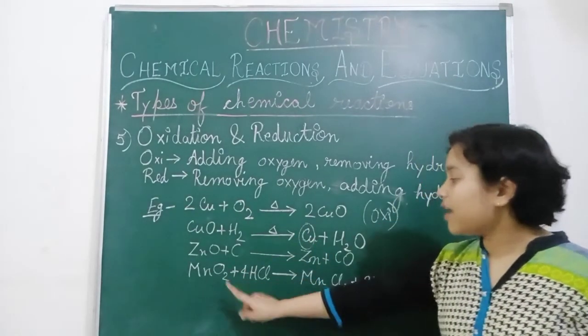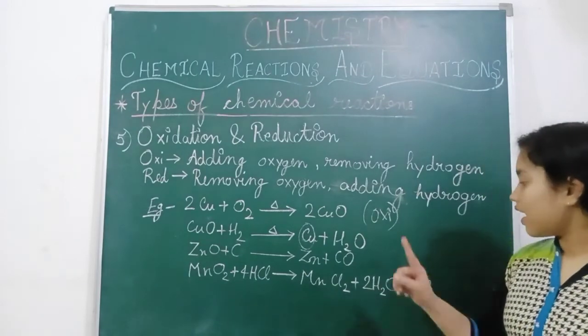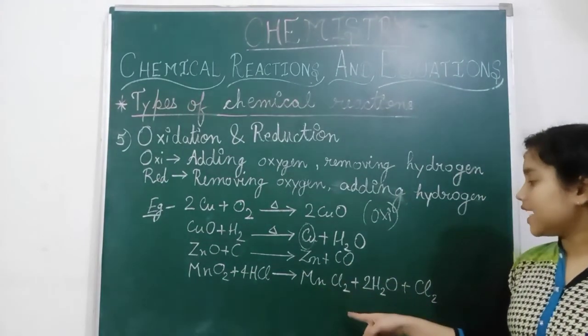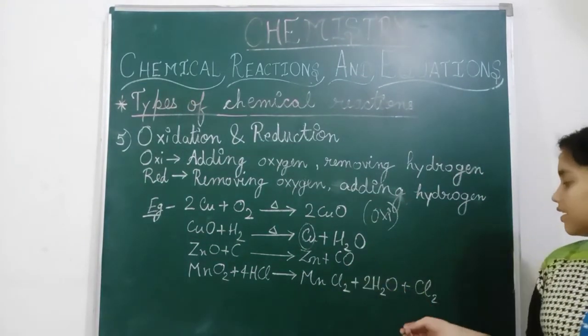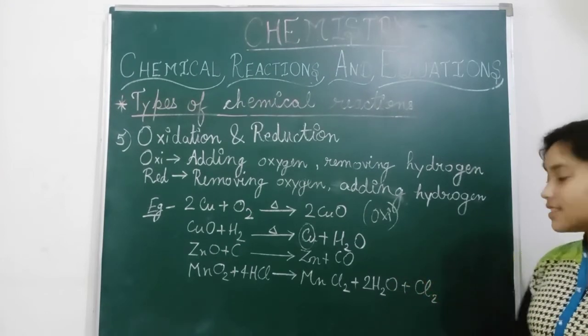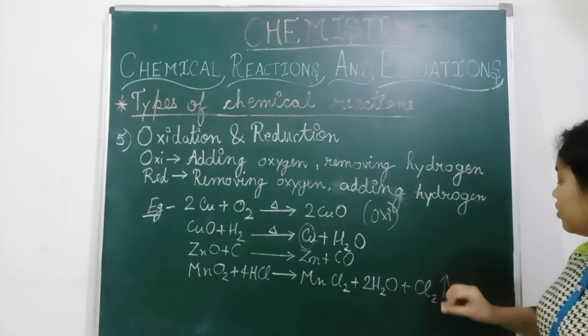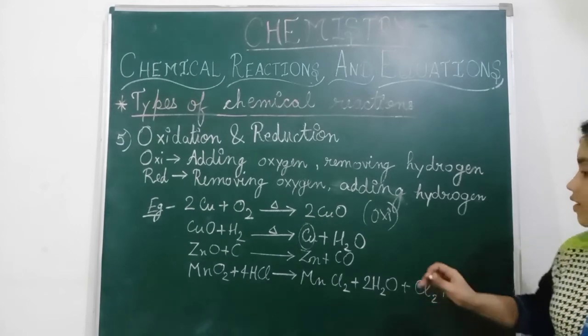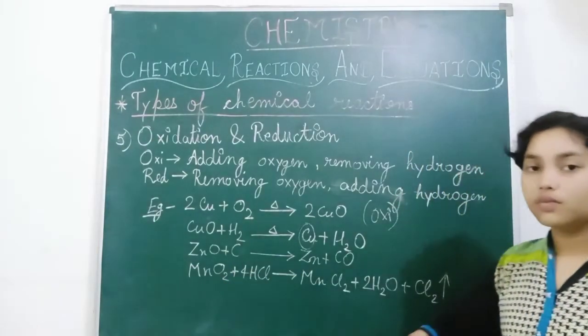So now MnO2, and now here MnCl2. So this is the double displacement reaction, and here chlorine is also a gas, which is evolution of gases taking place.